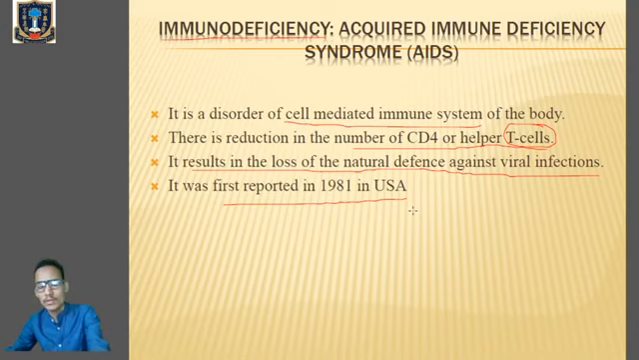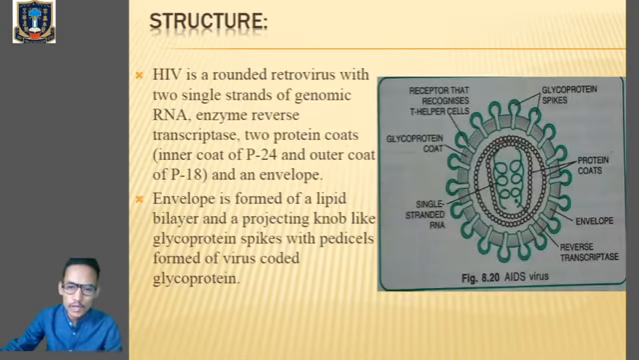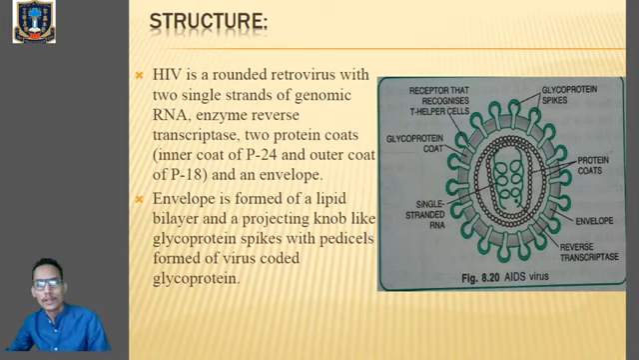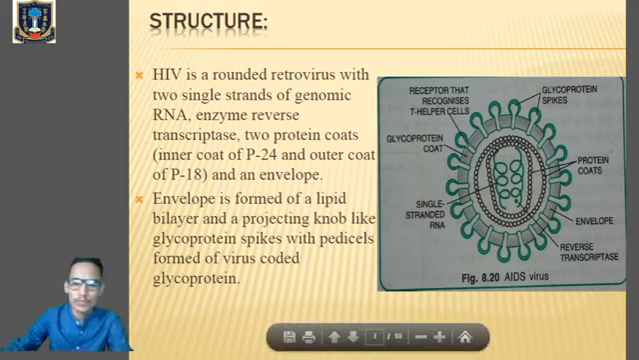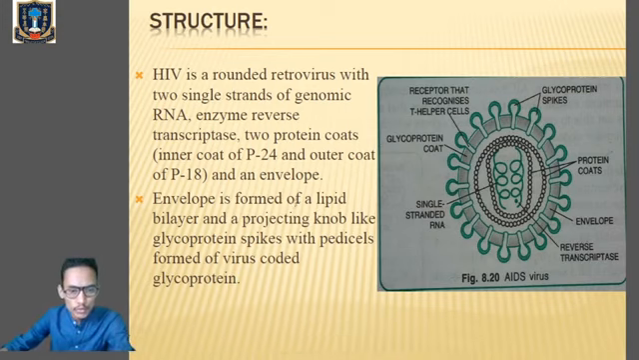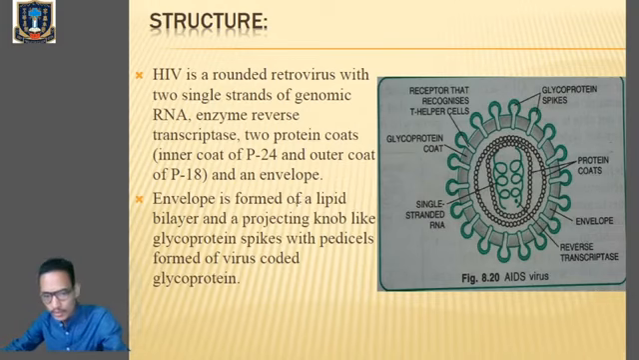Clear? So now we'll go with the structure of the HIV virus that causes AIDS. From the textbook, you have to go with figure number 8.20. Clear? So let us go through the structure. It's very easy. So kindly go through the diagram. First of all, you can see this rounded structure, right? So HIV is a rounded retrovirus. HIV belongs to a class of viruses called retroviruses.